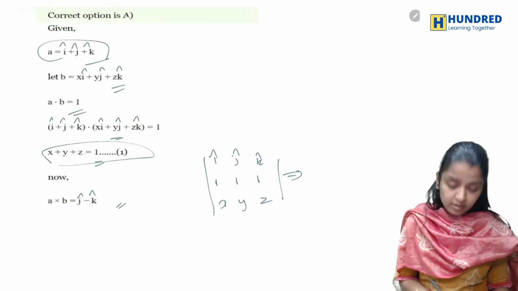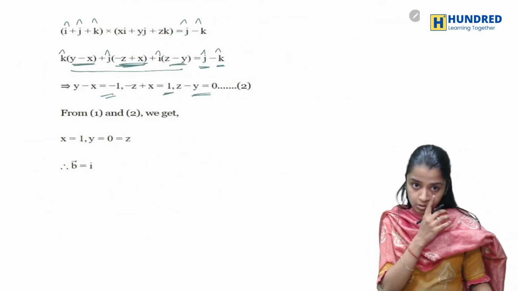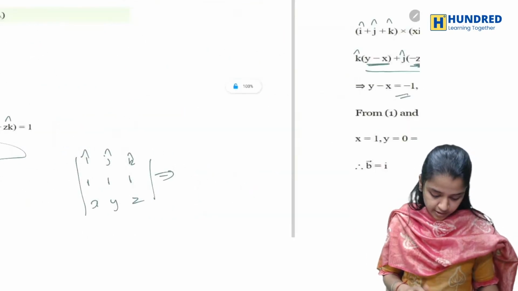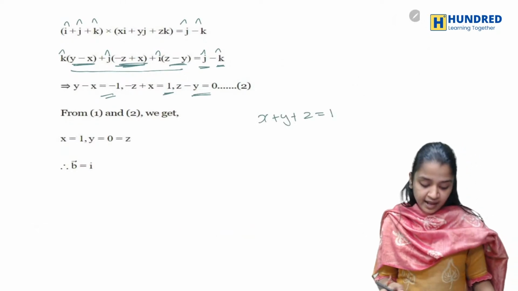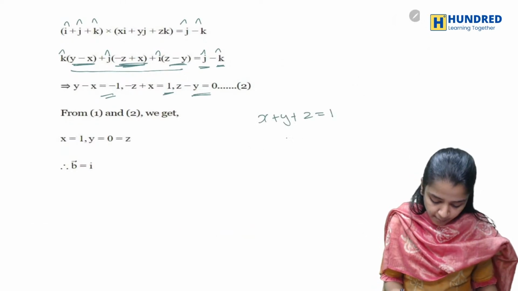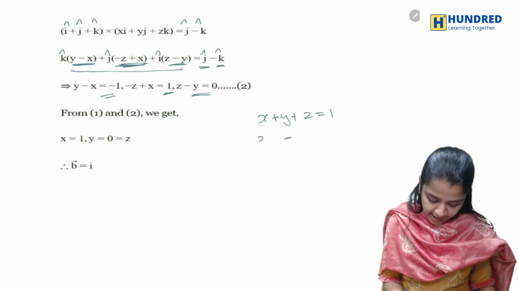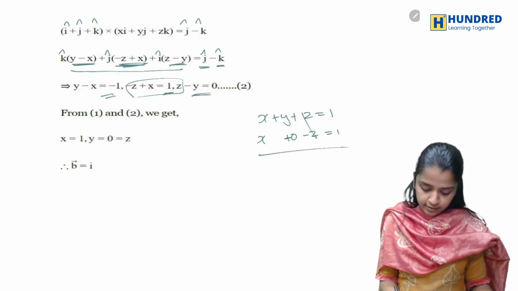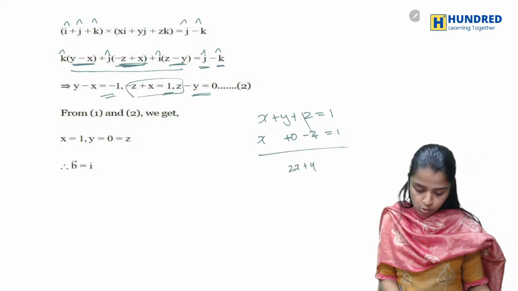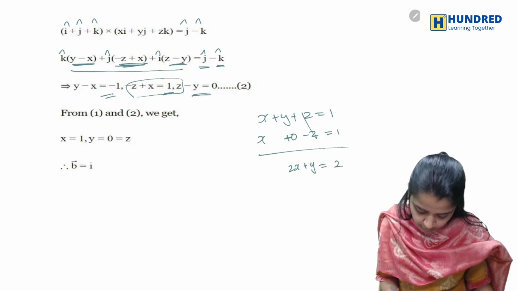This is my 1. x plus y plus z is equal to, what is my x plus y? You know that x plus y plus z is equal to 1, and you also know that minus x plus 0 plus minus z is equal to 1, this part. So what will you get? You'll be getting 2x plus y is equal to 2.